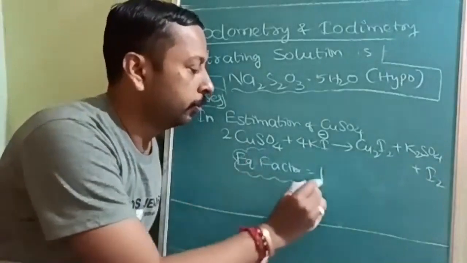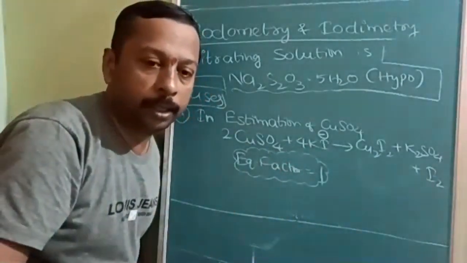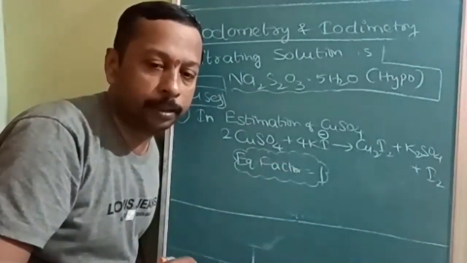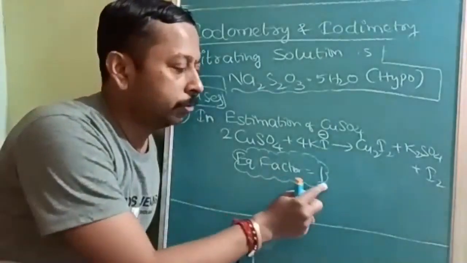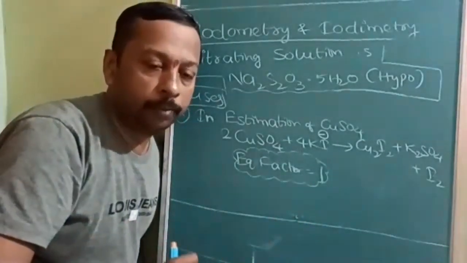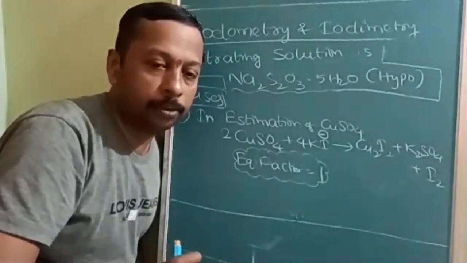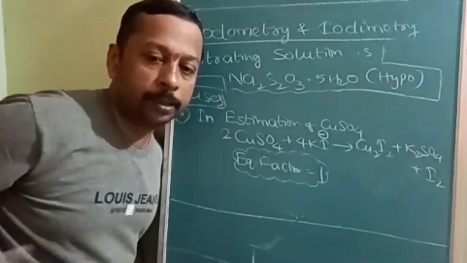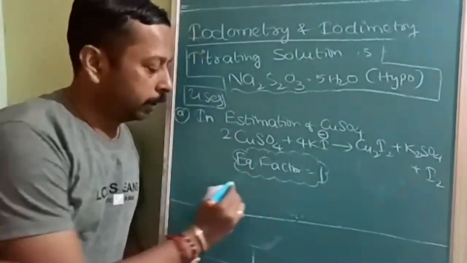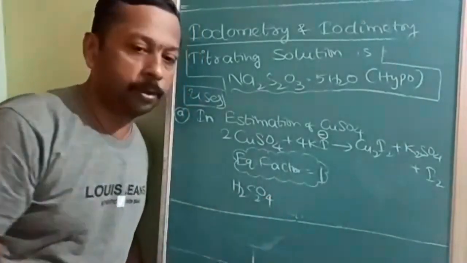Okay, so all these things will be very easy to understand when you attend the complete class. If you take a screenshot that the equivalent factor is 2, that I am not writing here. Is it understood? So the equivalent factor of copper sulfate changes with the change in the reaction. Even the procedure changes. Like oxalic acid, I will take this example here itself so that in future it should not be a problem.